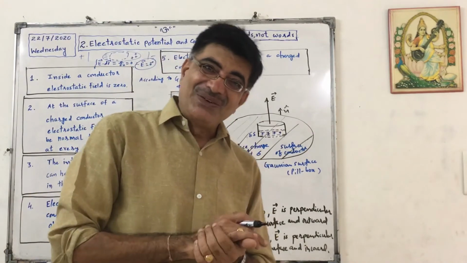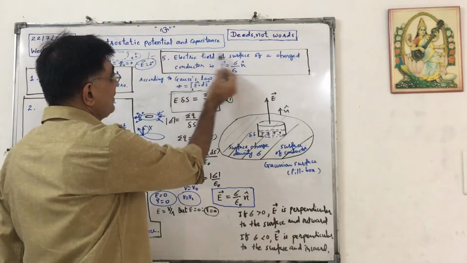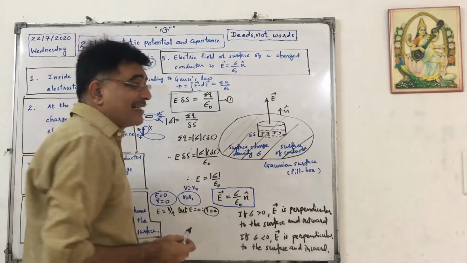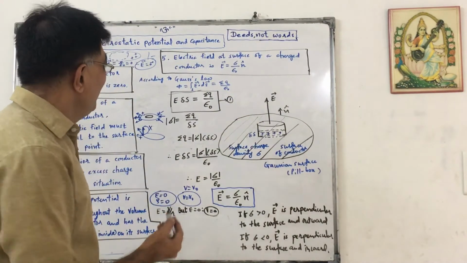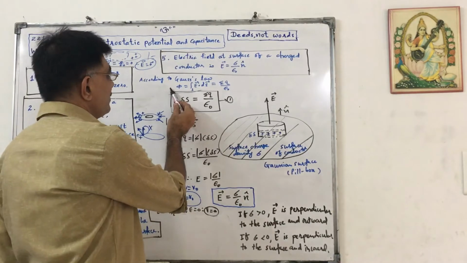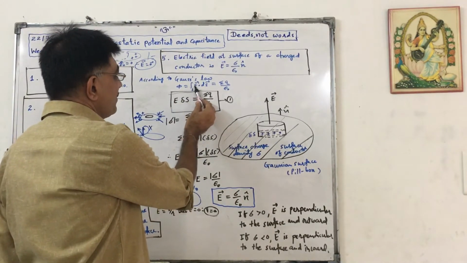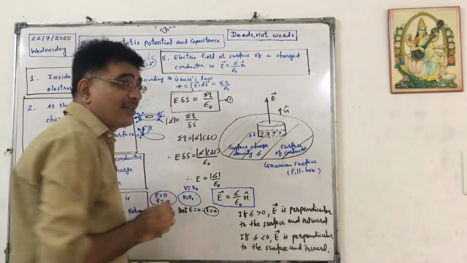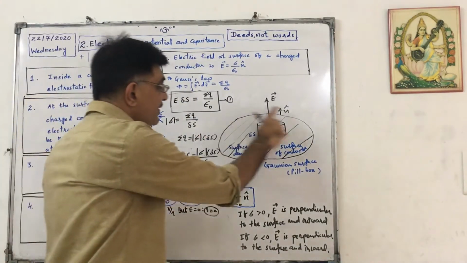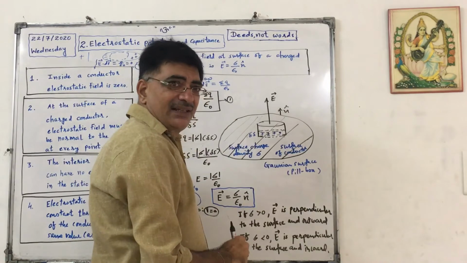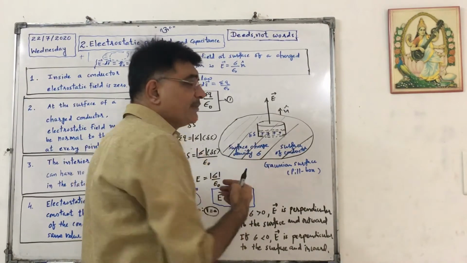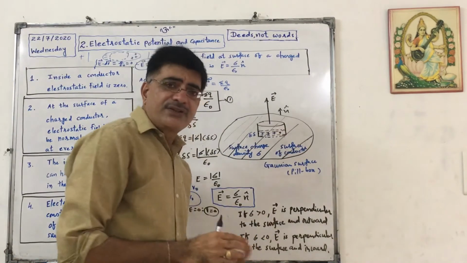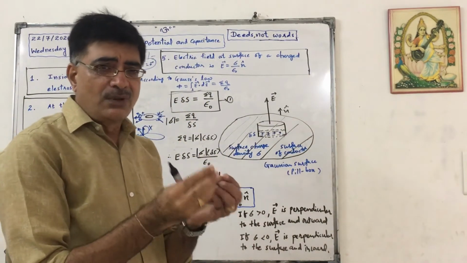And finally, at the surface, the electric field is sigma upon epsilon naught into n cap. Let us prove it. Again, according to Gauss's law, surface integration of vector E dot vector ds equals sigma q upon epsilon naught. That gives us the electric flux. This is the surface of the conductor, and surface charge density is sigma we have considered. We have to draw a Gaussian surface covering some of the charge.